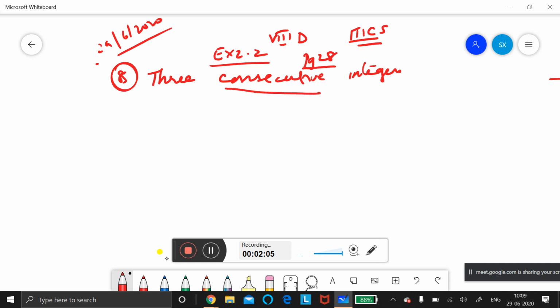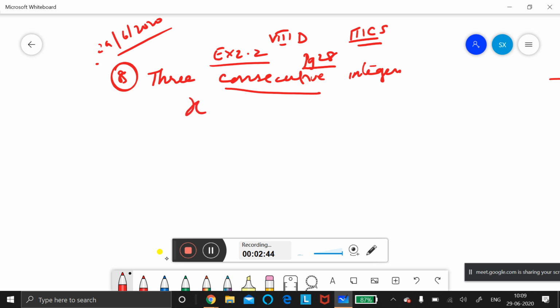What do you mean by consecutive? Numbers going in a row. Consecutive numbers means the next number. Very good. The next continuous number. Consecutive means continuous.